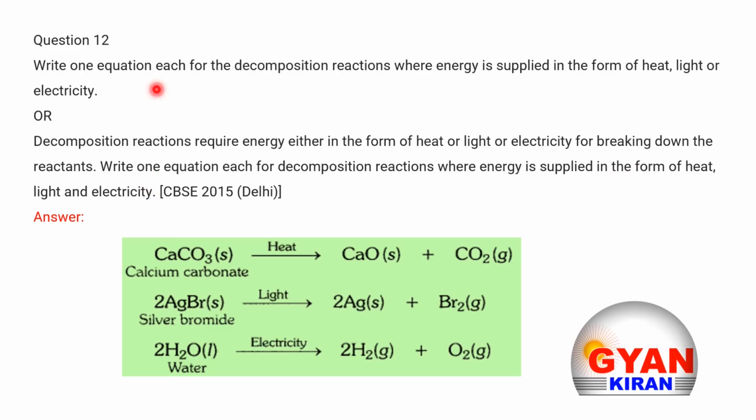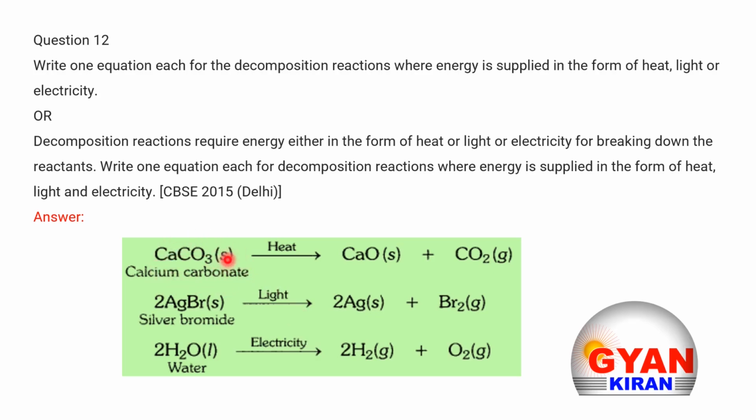Dear student, you know that in decomposition reactions, a single complex substance breaks down into two simpler substances. To break down into simpler substances, energy is required. The energy may be in the form of heat, light, or electricity. So here we have to give examples wherein the energy is consumed in the form of heat, light, and electricity. First one is calcium carbonate.